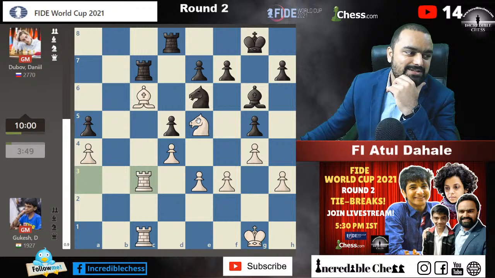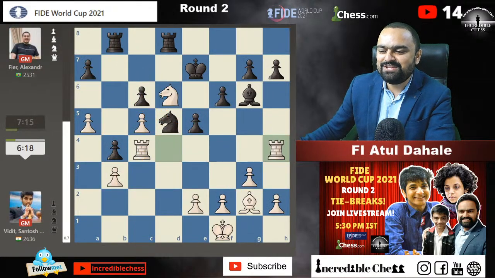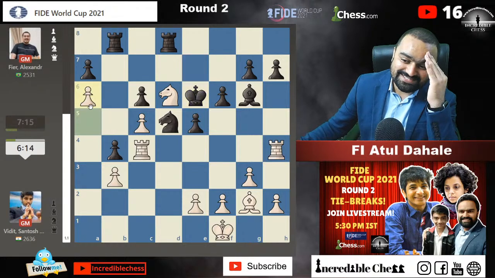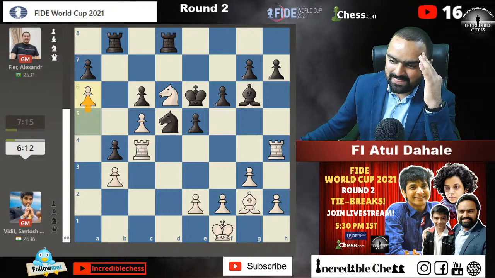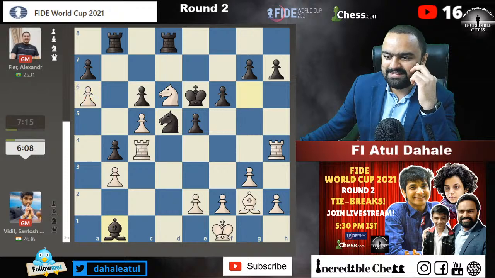Vidit lost his advantage? Okay, fine, no problem. The thing is that after rook h4, okay, king e6, a6. Oh, he played a6. I was talking about a6 earlier. If you remember, in this situation I was talking about a6, and he played a6, bishop to b1.